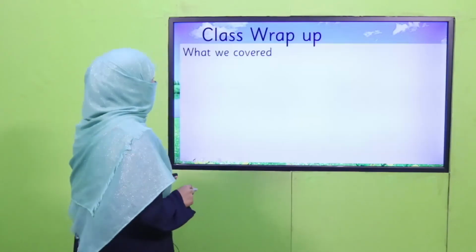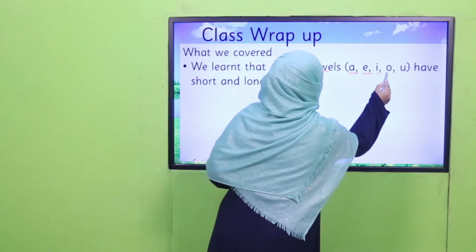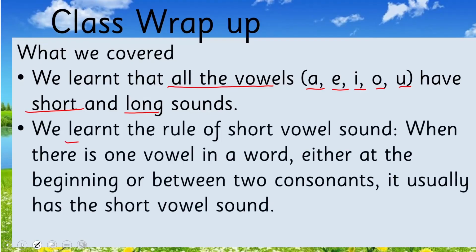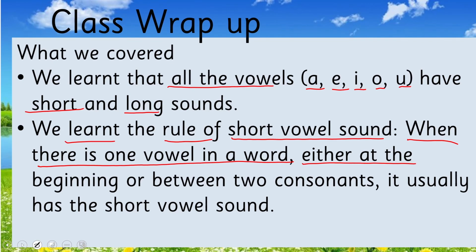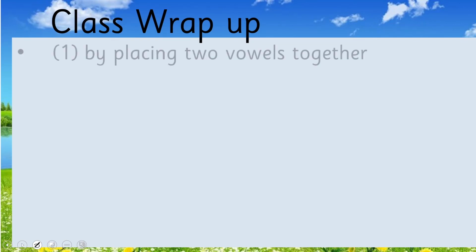So what we have learned today: we learned that all vowels A, E, I, O, U have short and long sounds. We learned the rule of short vowel sound: when there is one vowel in a word, either at the beginning or between two consonants, it usually has the short vowel sound. Then we learned the long vowel sound rules. What was rule 1?